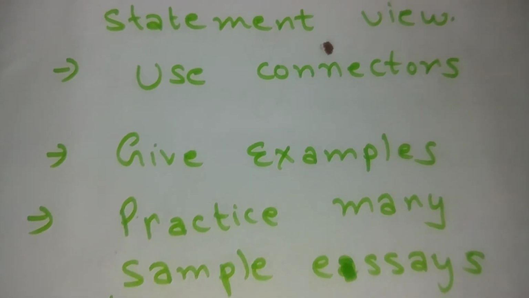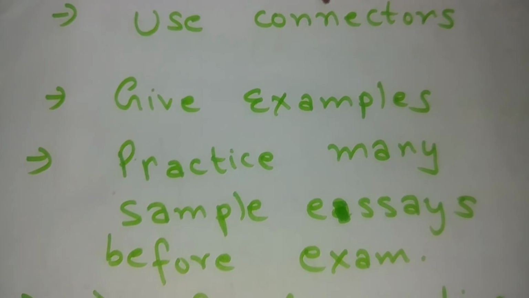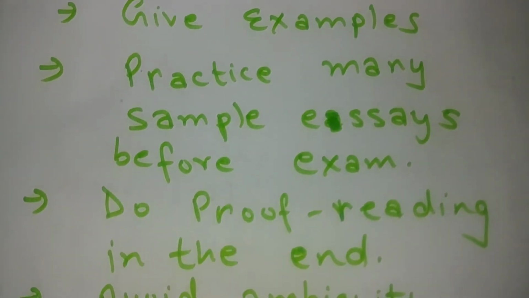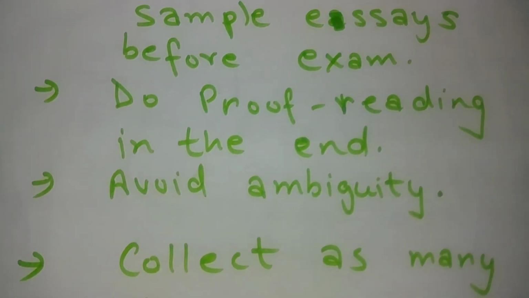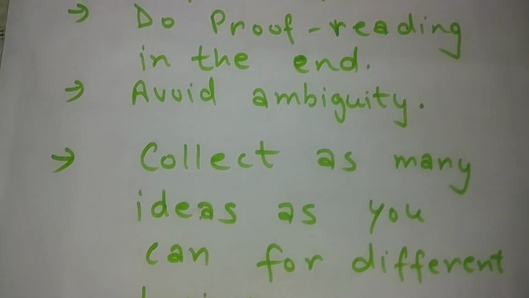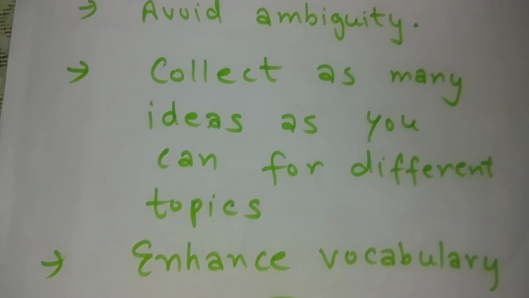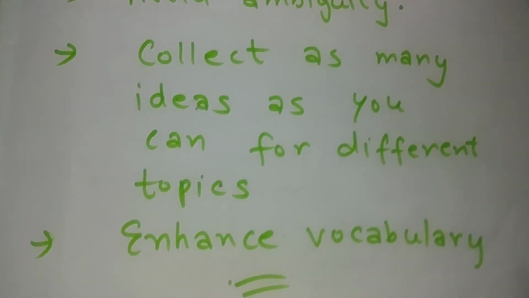Give examples. Practice as many sample essays as you can before your exam. Must do proofreading in the end. Avoid ambiguity and collect as many ideas as you can for different types of topics. And last is always try to enhance your vocabulary.